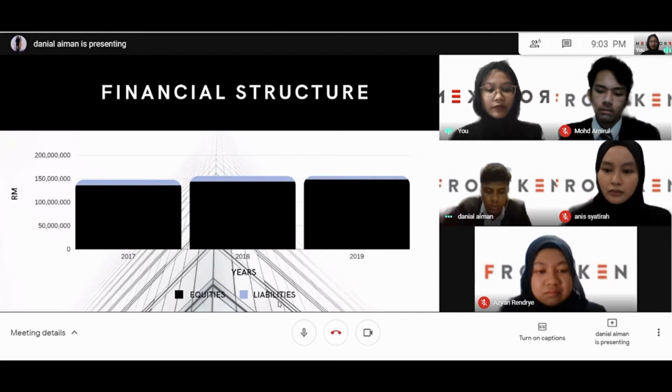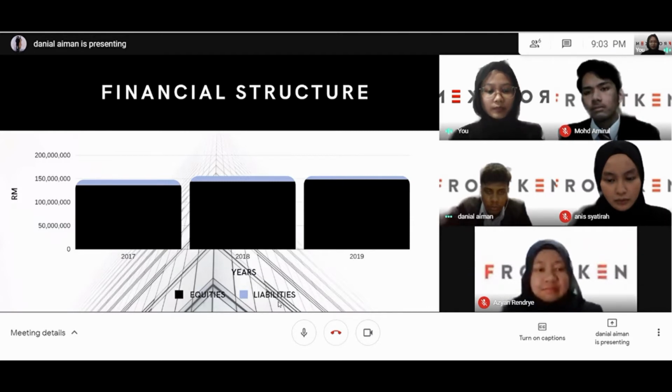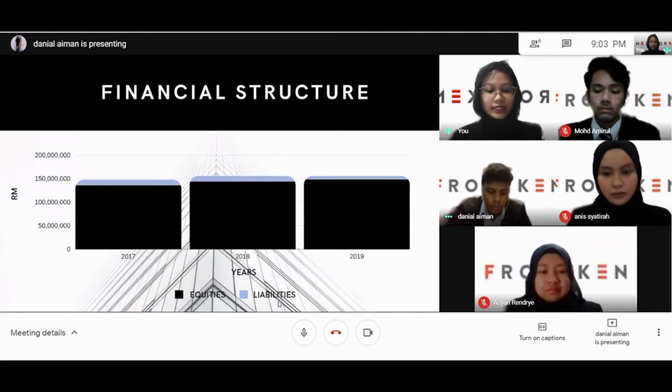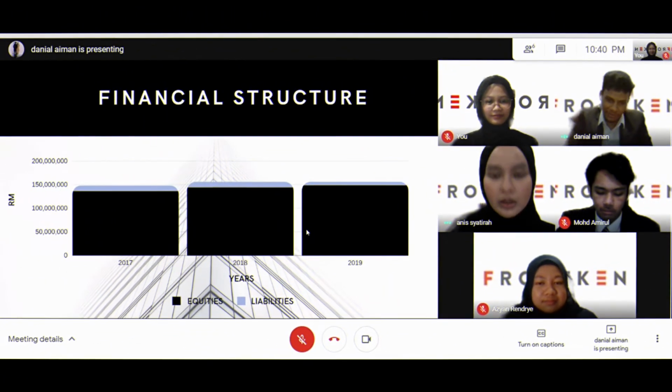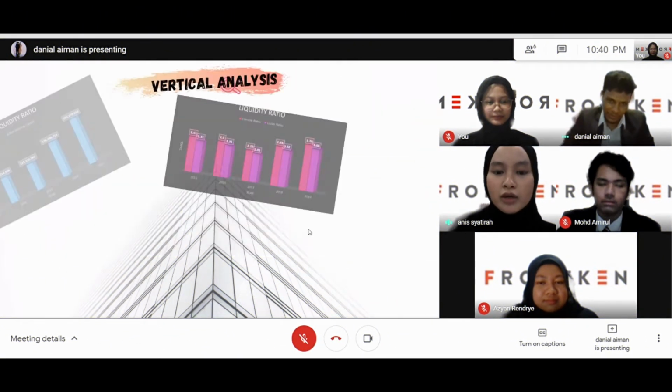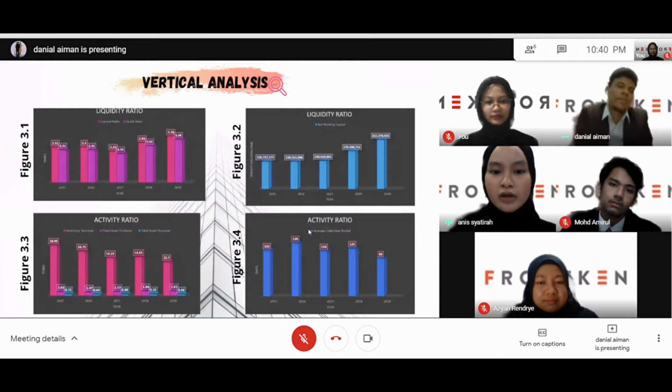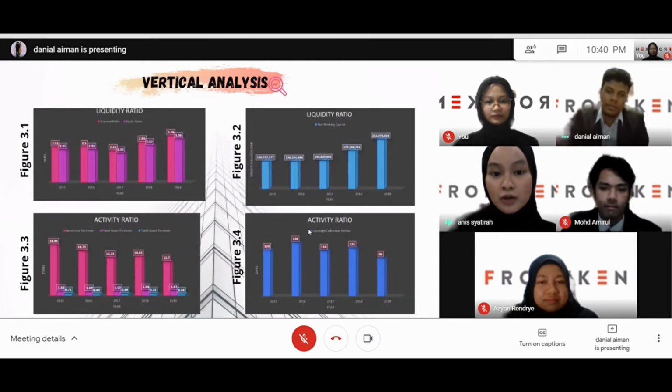The main factor was the rise in the issue price of the shares, as Franken issued shares of common and preferred stock. In this year, Franken Corporation Berhad was able to pay back what it owes to the suppliers and creditors. This proves that Franken Corporation Berhad improved in equities and liabilities in each year from 2017 until 2019. Now, we move to another point, which is the vertical analysis of Franken Corporation Berhad from 2015 until 2019.